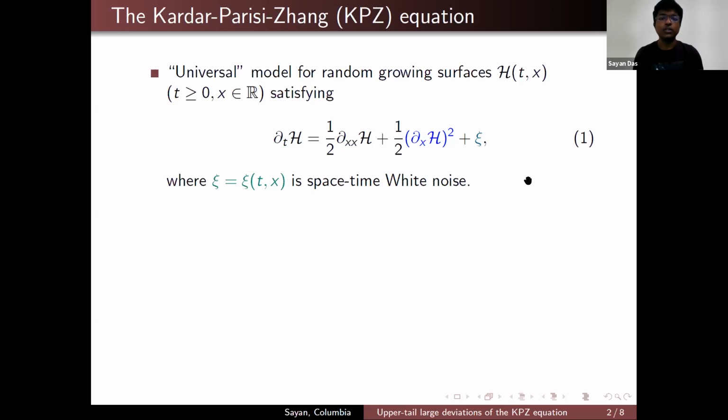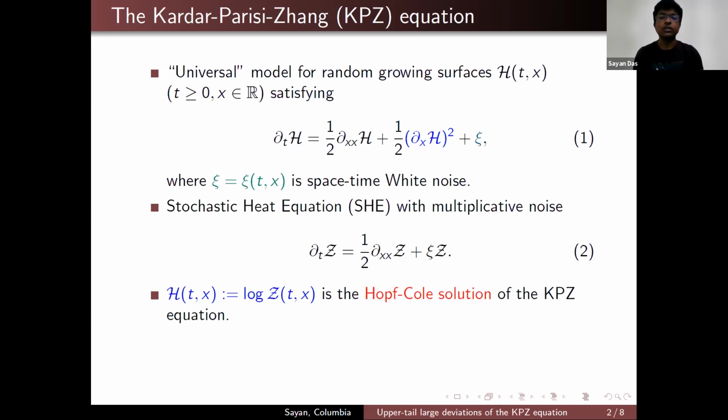So what people usually do is they consider the stochastic heat equation with multiplicative noise, which is given by this equation too. This equation is well posed. One can solve this equation. And if you take the logarithm of this solution, you get back the KPZ equation formally. So in that sense, if you define h(t,x) to be the logarithm of Z(t,x), then this is known as the Hopf-Cole solution of the KPZ equation.